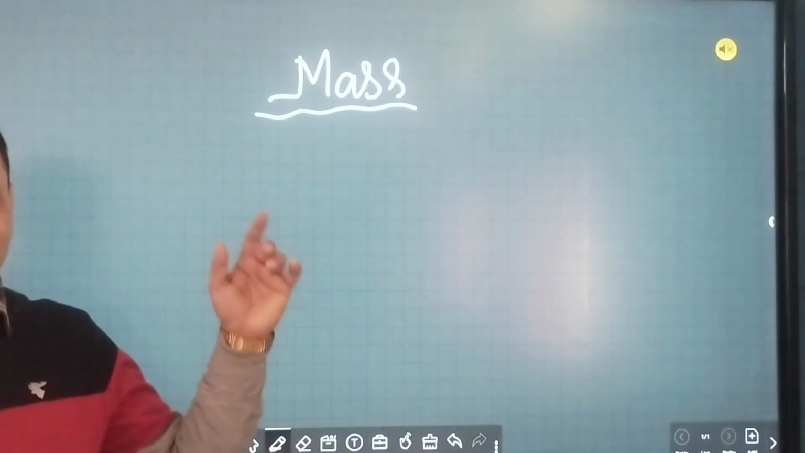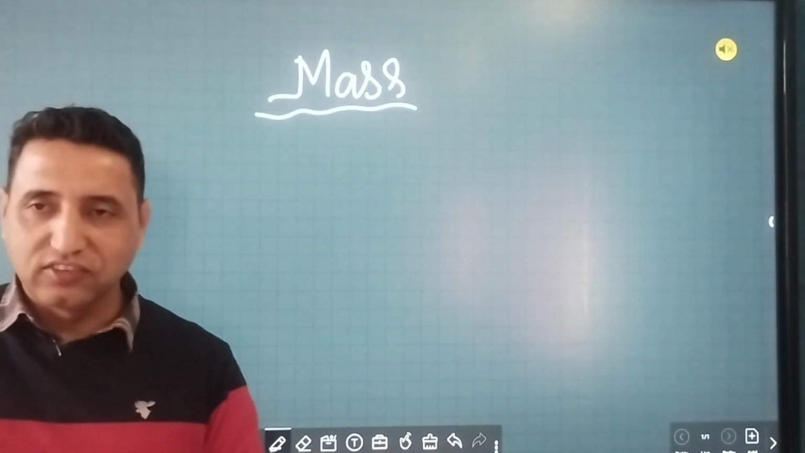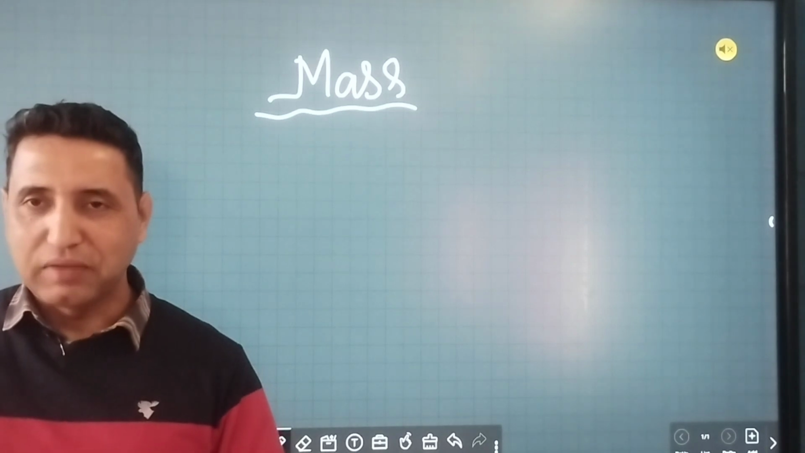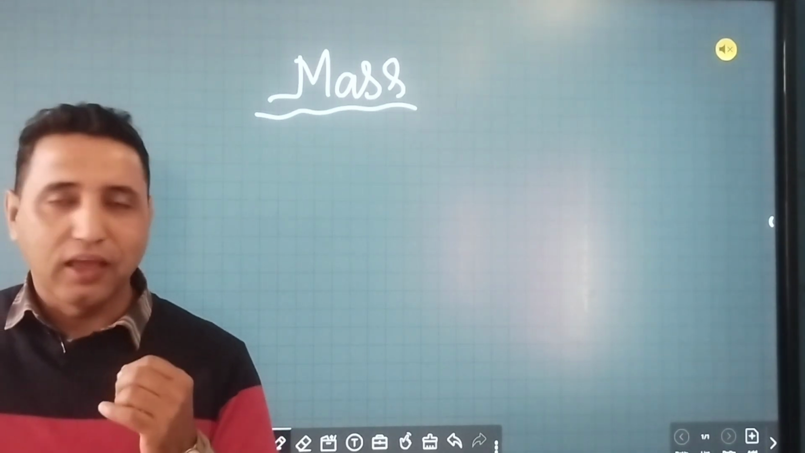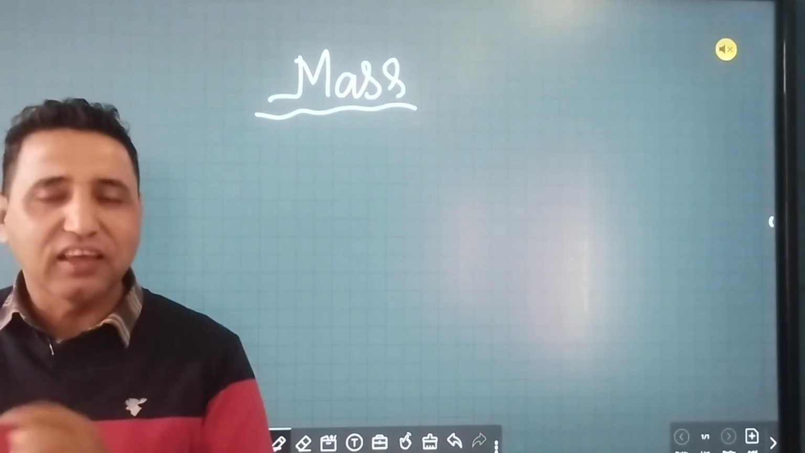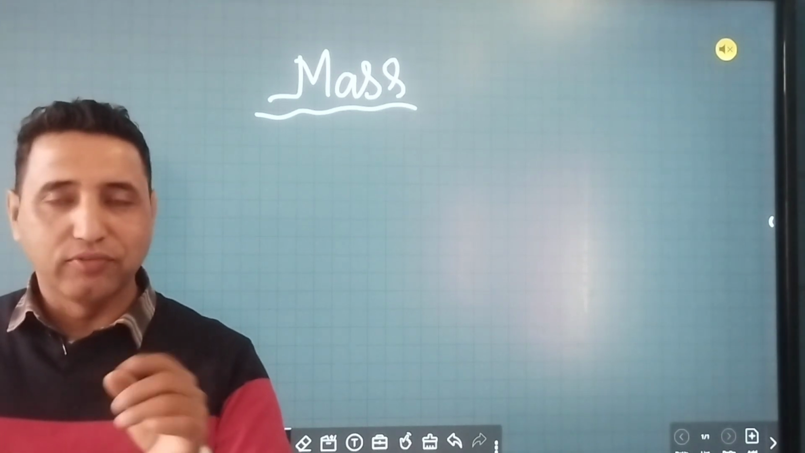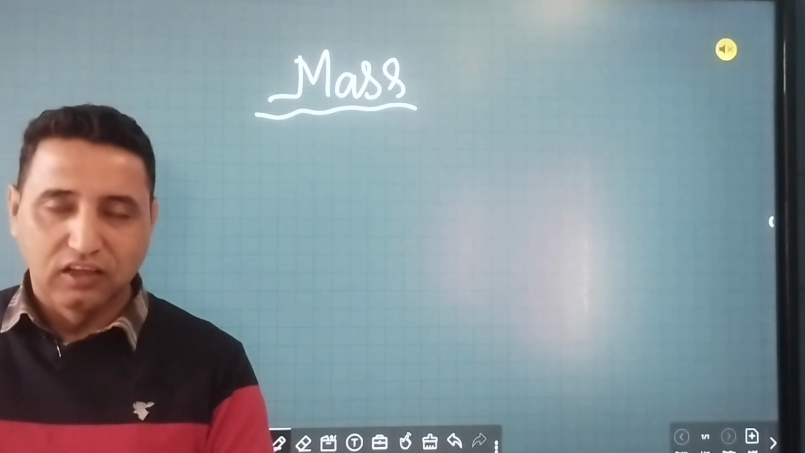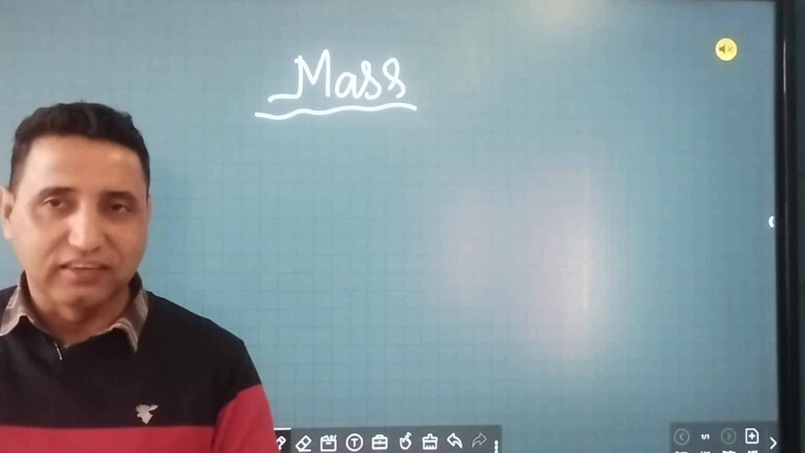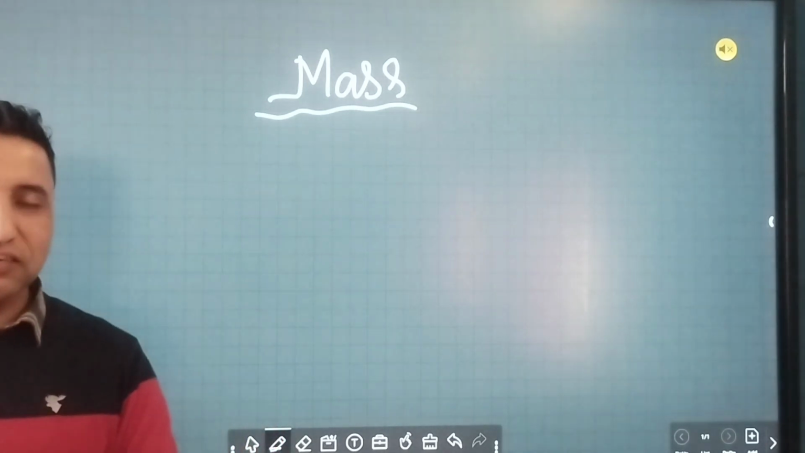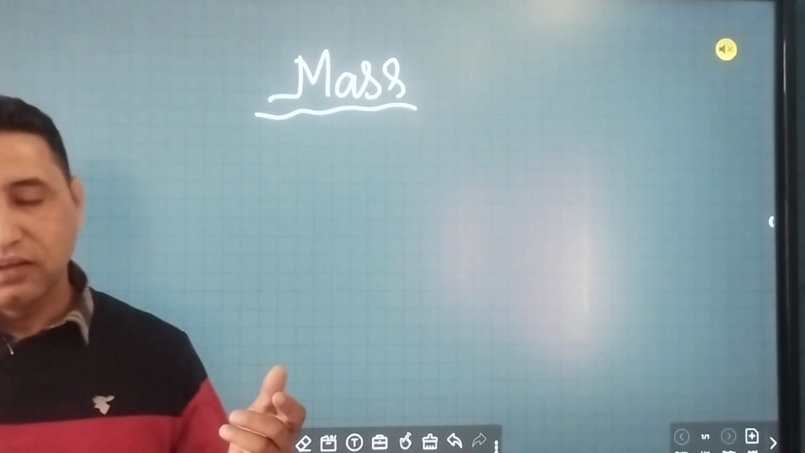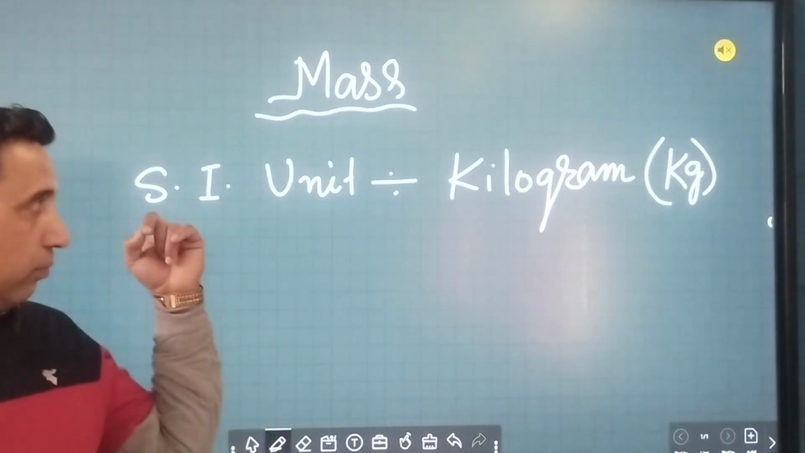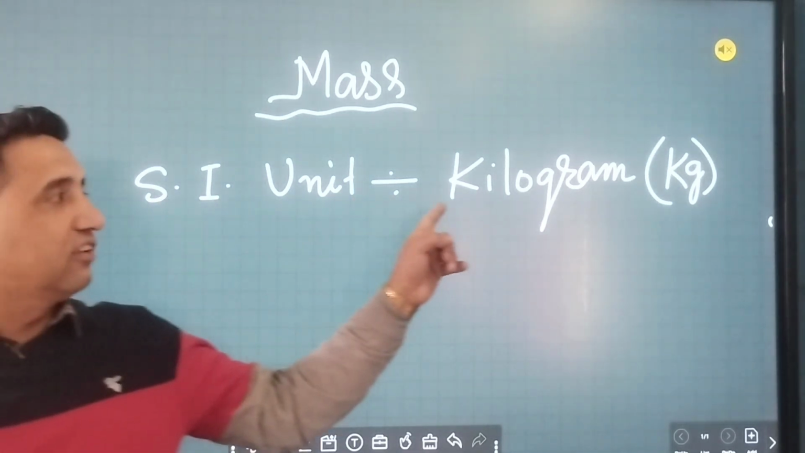Everything in this universe, like me, you, pencil, pen, has mass. There are some objects that don't have mass, like the photon, but most objects have mass. Mass we measure in kilogram. The SI unit of mass is kilogram.